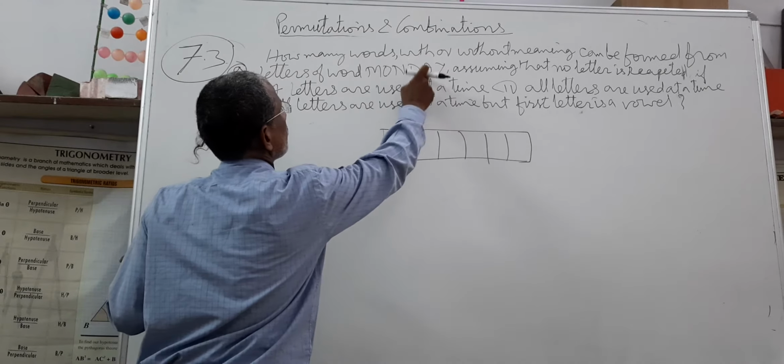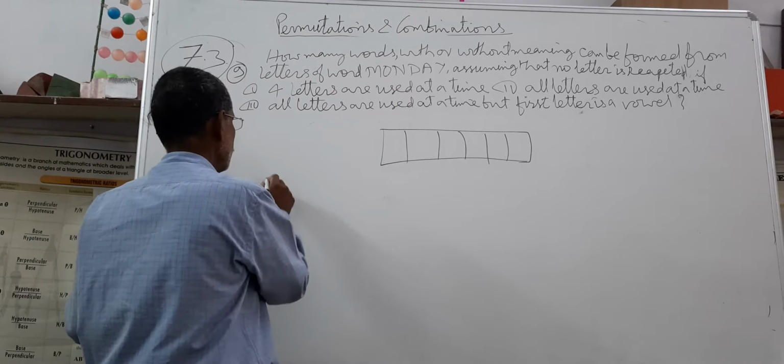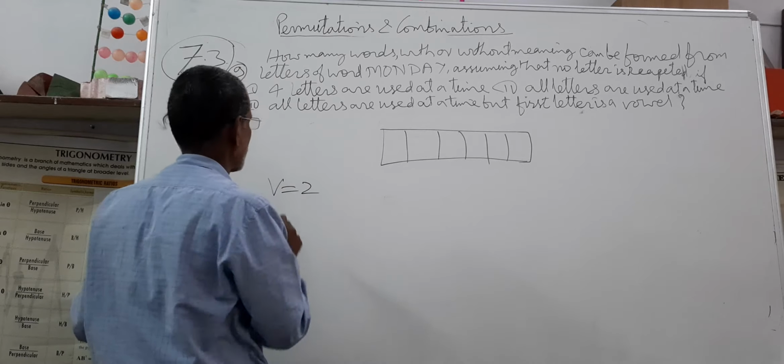Vowels here are A and O. Total vowels are 2.